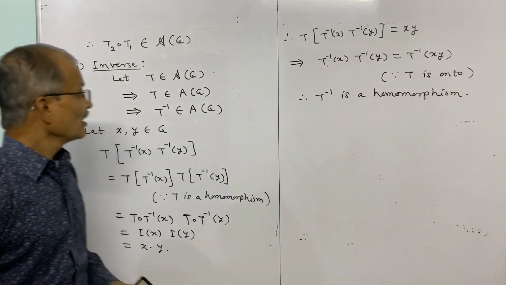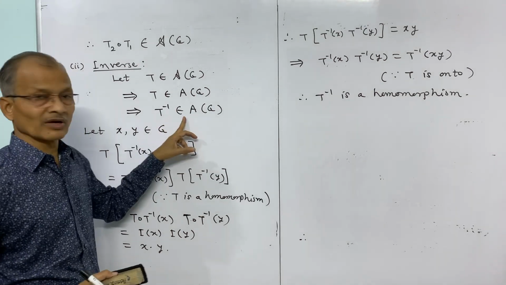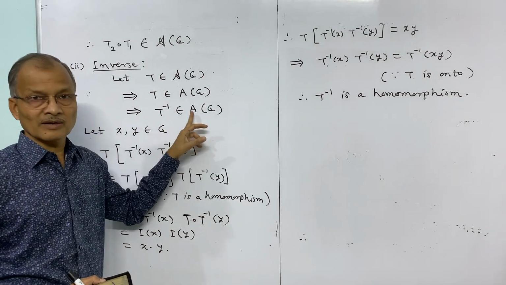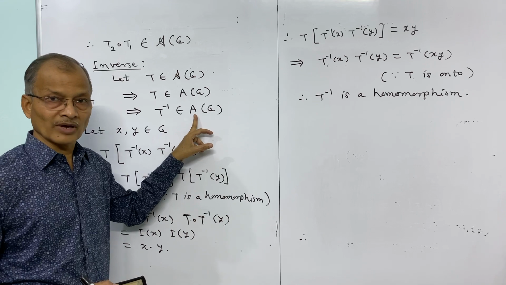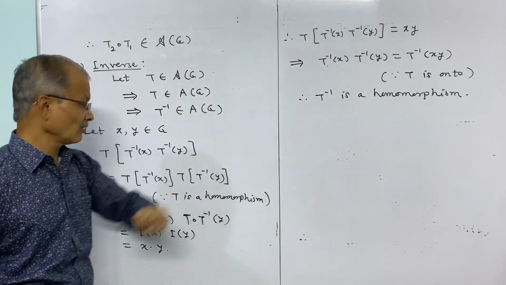And now see, T inverse belongs to capital A means T inverse is 1-1 and onto, because capital A is the set of all 1-1 onto mappings. Only what remained to prove was homomorphism, and that we have proved.